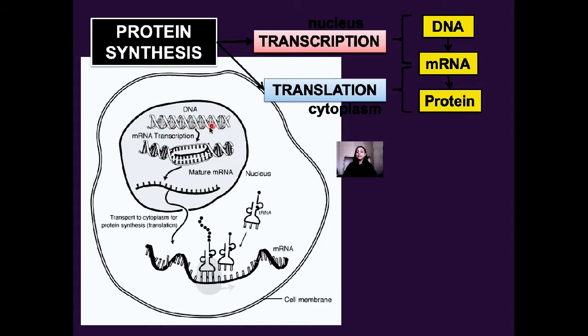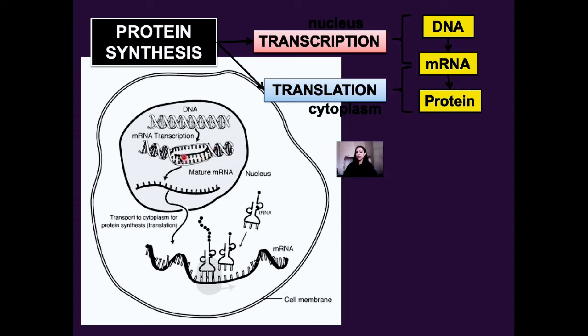When that happens, it forms 2 single strands of DNA.